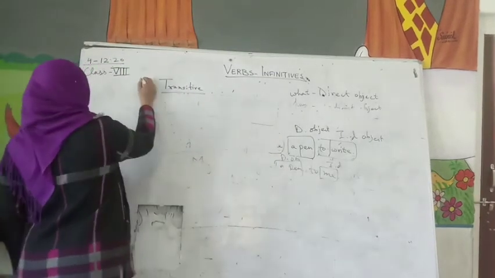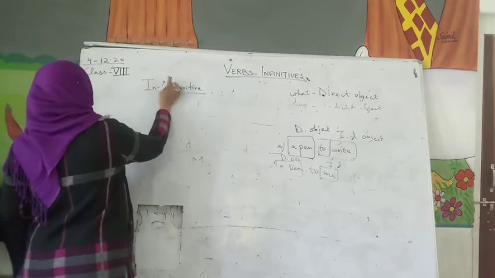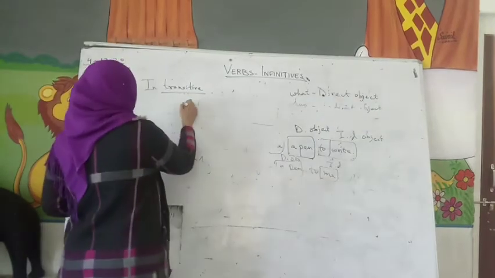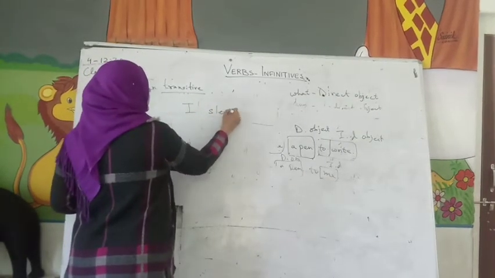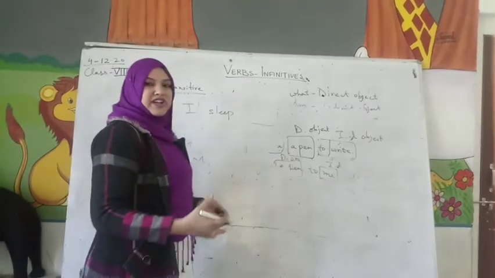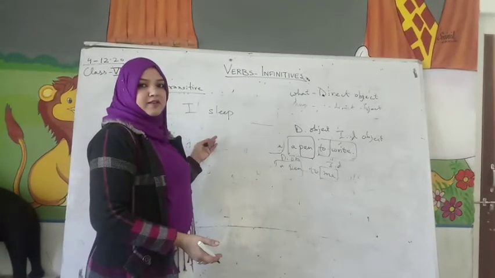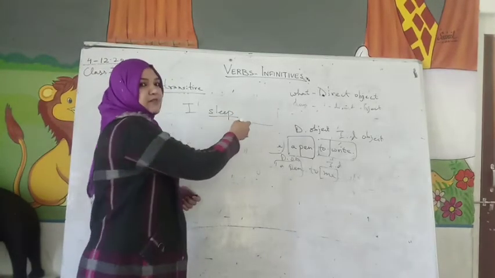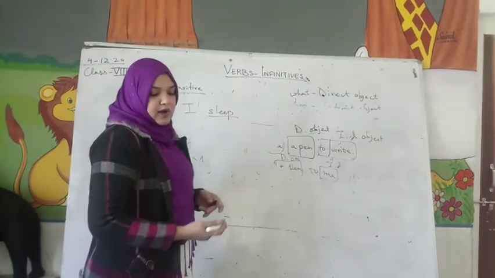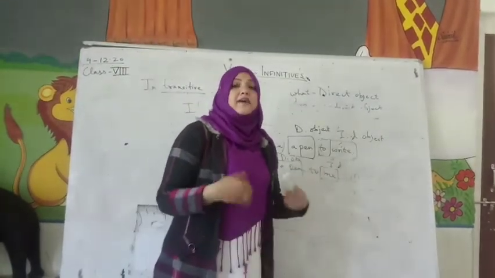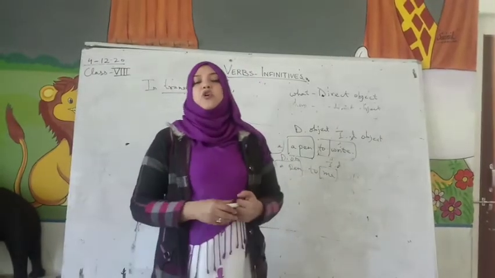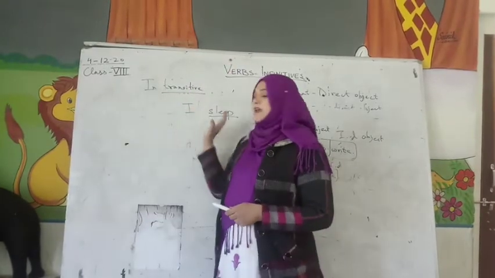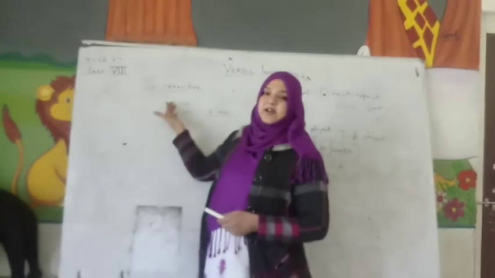For example, this is intransitive. If I say I sleep, it is making complete sense, right? You don't need anything else to make complete sense. Okay, so sleep here is the intransitive verb. We do not require any object. Or I laugh, I run. Here we do not require any object as such to make complete sense. It is already making complete sense. So this is the intransitive verb.